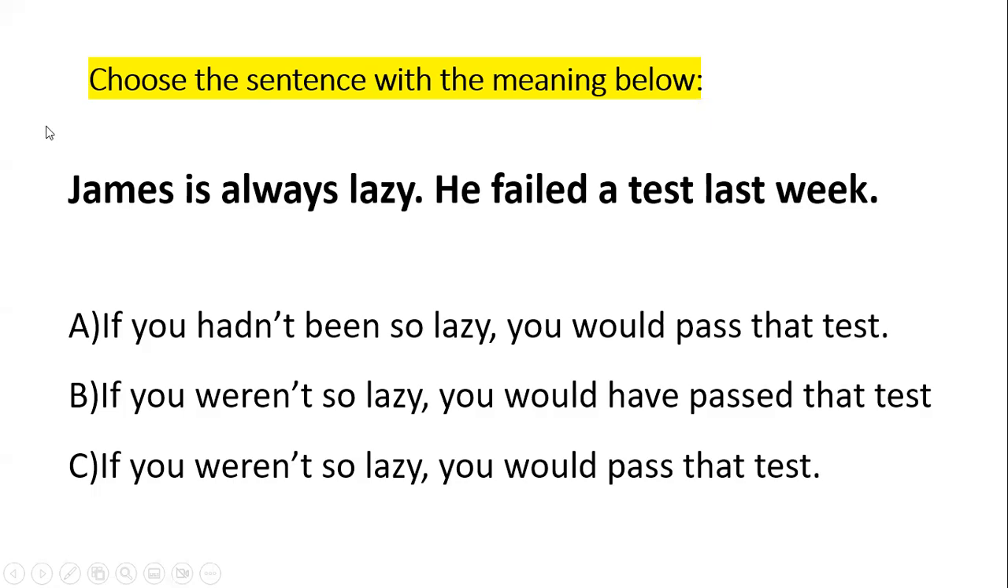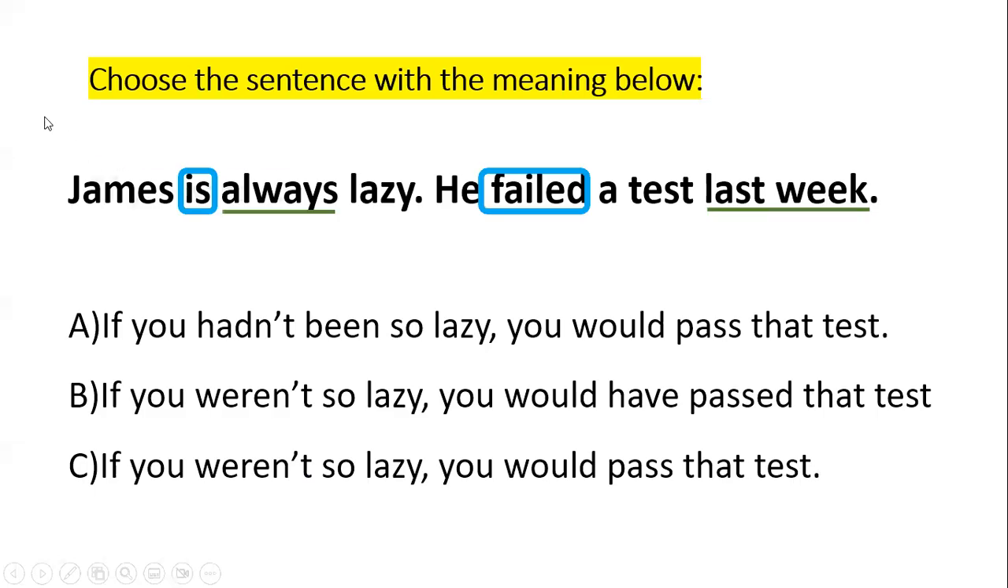Okay, so what do we have here is, this is present, okay? And we have the word always to show us also this is in the present. And he failed, this is a past idea. And last week also will confirm that this is a meaning in the past, okay? Now, if we need to use if, we need to always go one step further in the past. If I mean the present, I will use past simple. If I mean the past, I will use past perfect.